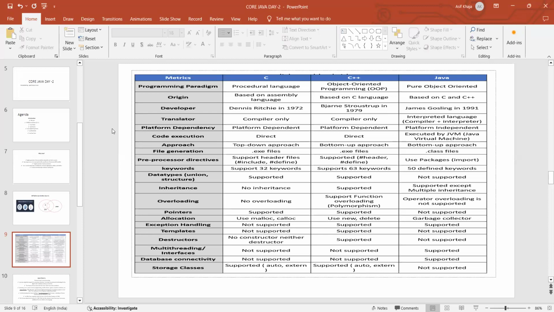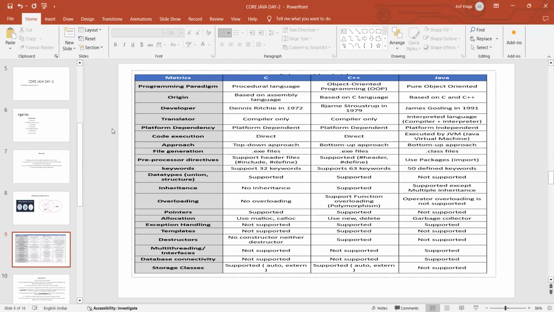Preprocessor directives. What are preprocessor directives? They include some groups of classes and objects or predefined keywords or methods. I can say the system-defined things are included in preprocessor directives.